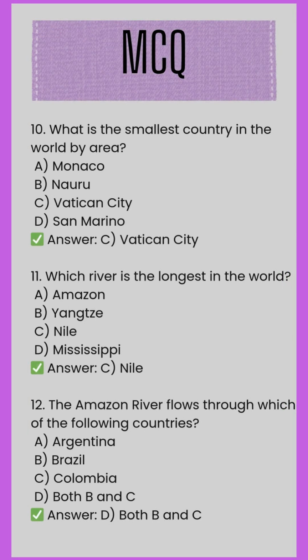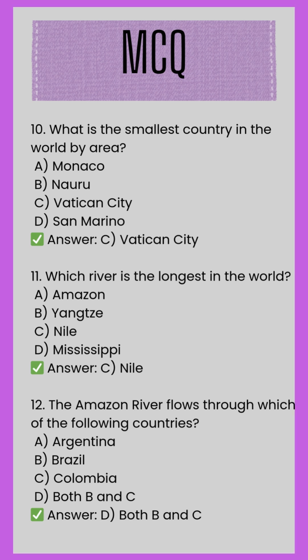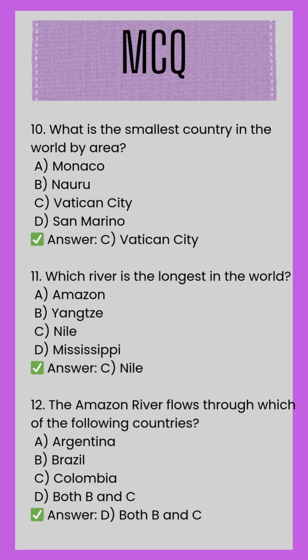A. Monaco. B. Nauru. C. Vatican City. D. San Marino. Correct answer. C. Vatican City. 11. Which river is the longest in the world? A. Amazon. B. Yangtze. C. Nile. D. Mississippi. Correct answer. C. Nile. 12. The Amazon River flows through which of the following countries?